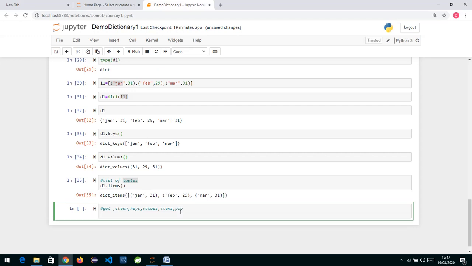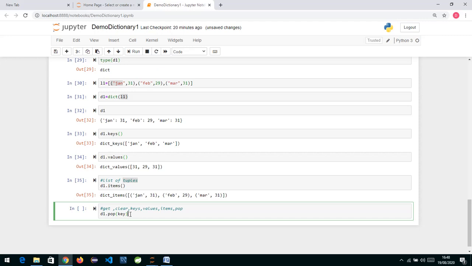Okay, so let's see what pop is. As the name suggests, pop is going to remove a key value pair from your dictionary. You specify the key over here. The pop method will take a key as input, and it is going to delete the key value pair, but in return it is going to give you the value.